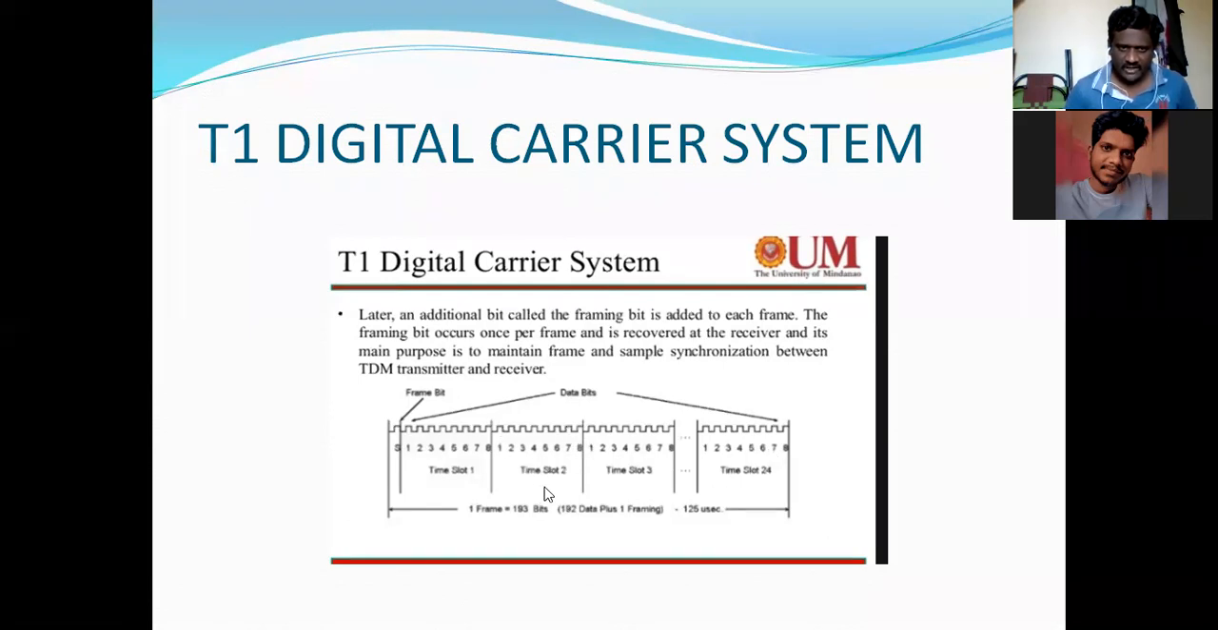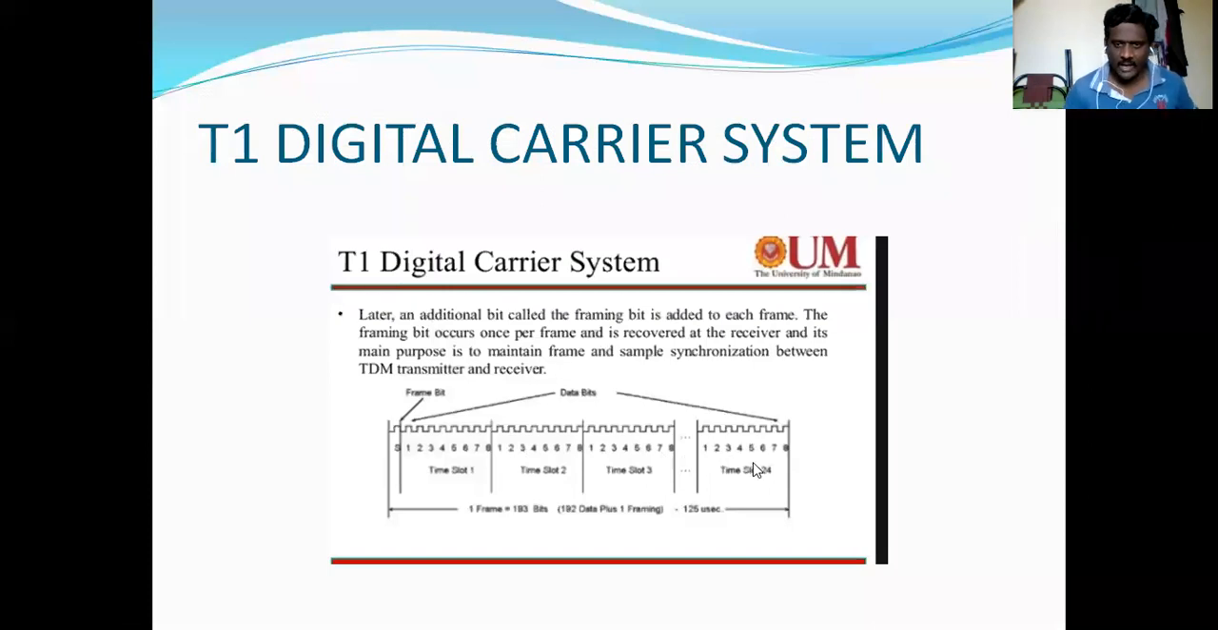Each contains 8 bits, that is 1 byte. See here, 1, 2, 3, 4, 5, 6, 7, 8. Similarly, 1 to 8 again, and so on. So each time slot consists of 8 bits. Likewise, how many time slots are we considering?